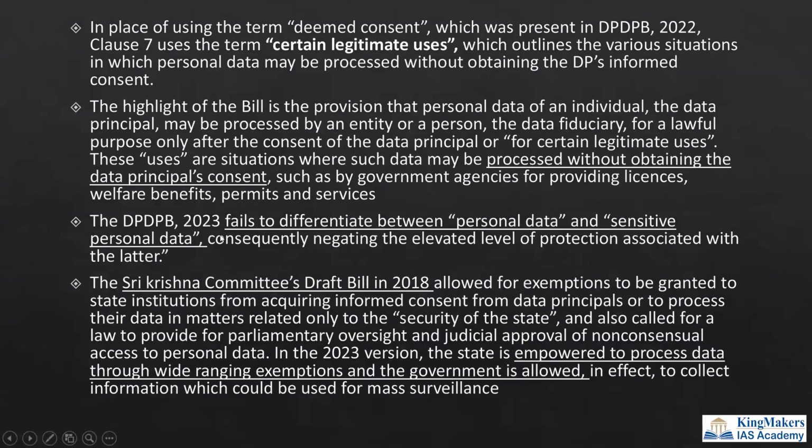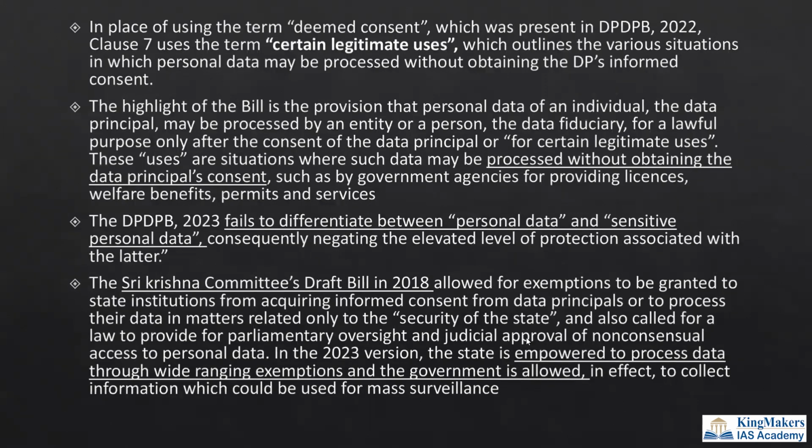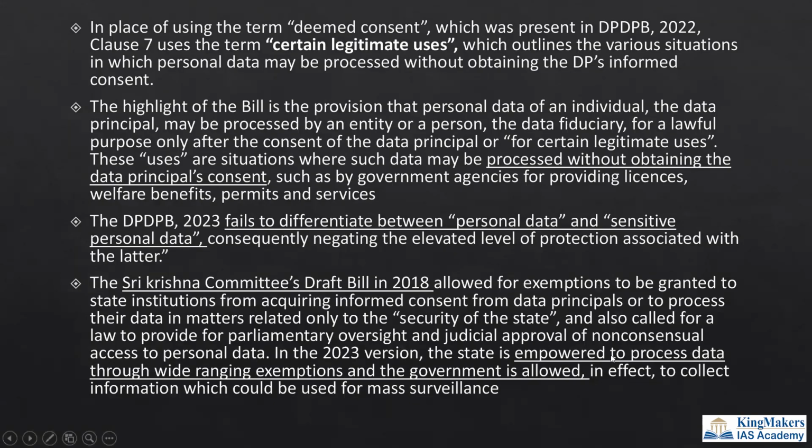And the Sri Krishna committee's draft says one thing, and in this particular 2022 bill they have said something different. What does the Sri Krishna committee say? It says that only under the security of the state can we release the information, or the data fiduciary need not be responsible for processing the information if it is for the security of the state. But in this particular bill, it is moving backward, and it has empowered the state to process data for anything, like the certain legitimate use we mentioned. For this, government can use your data for any legitimate use.